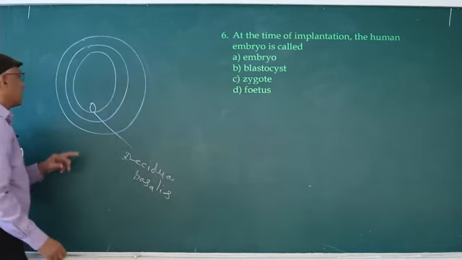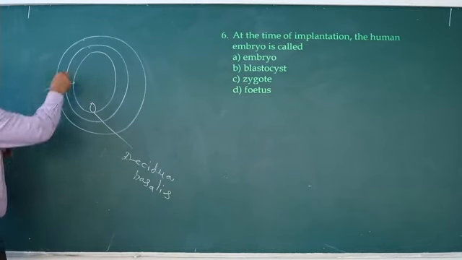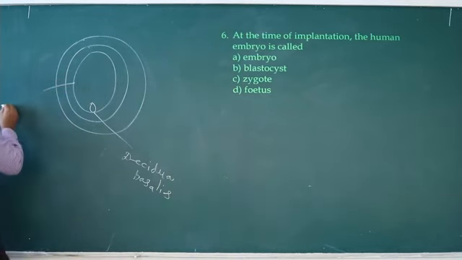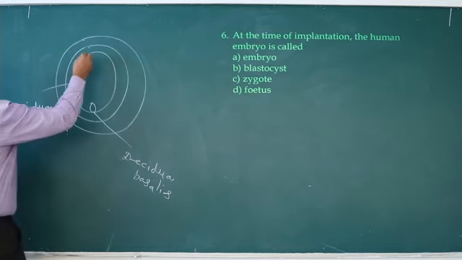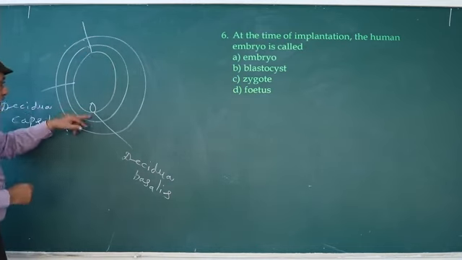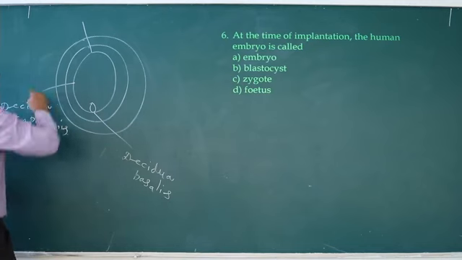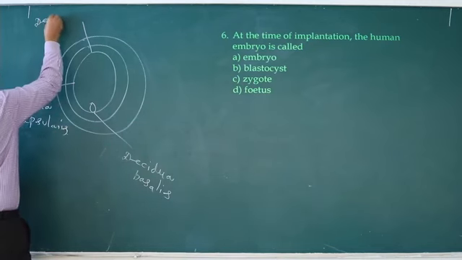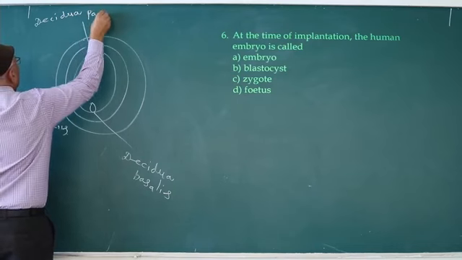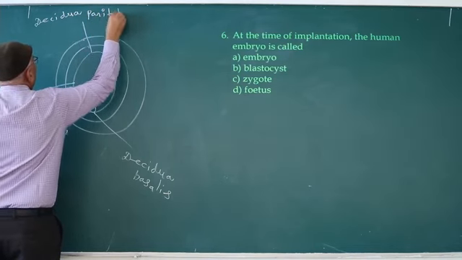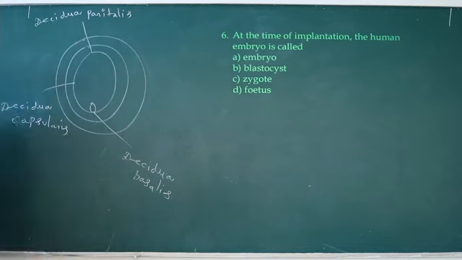The decidua present in the lumen of uterus is known as decidua capsularis. The decidua present away from the region of implantation is decidua parietalis.